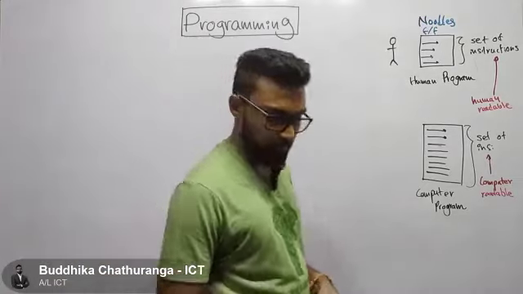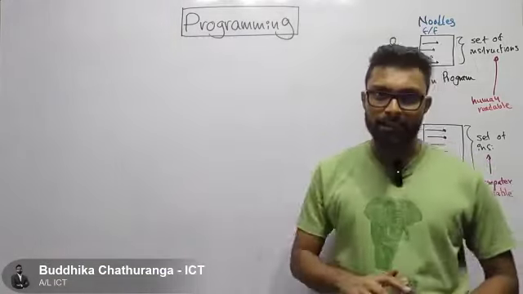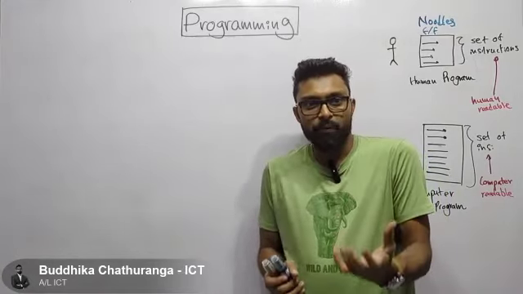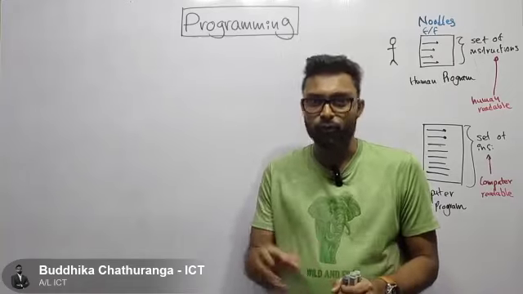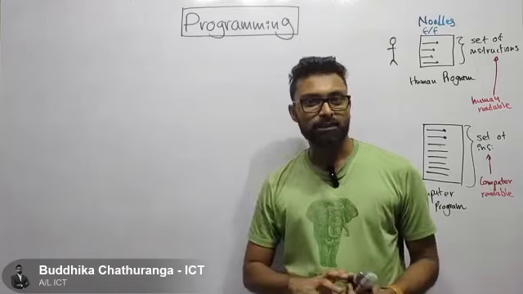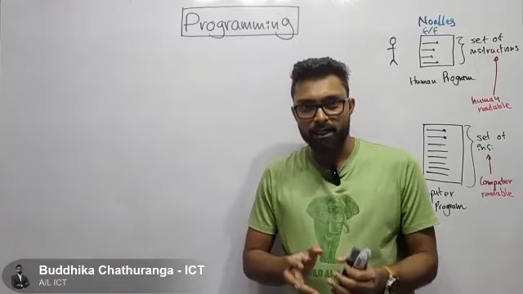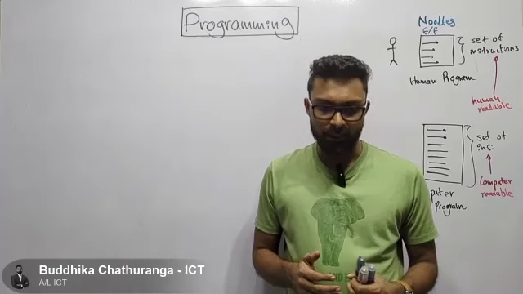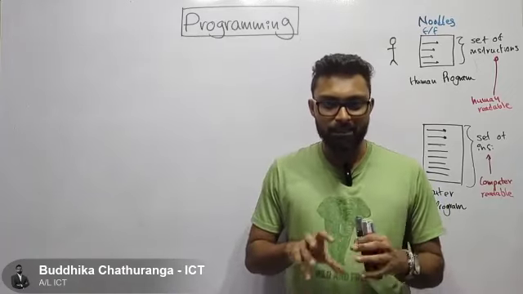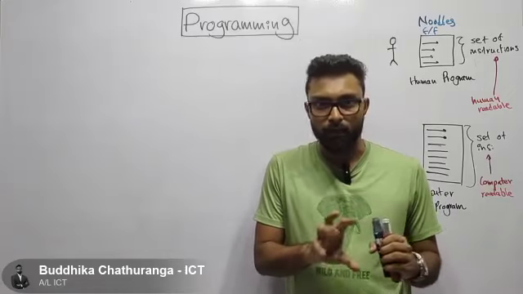If you have learned the second lesson, the hardware lesson, you know which part inside the computer is going to execute instructions. When we studied the von Neumann architecture, we learned there are a couple of components inside a computer.